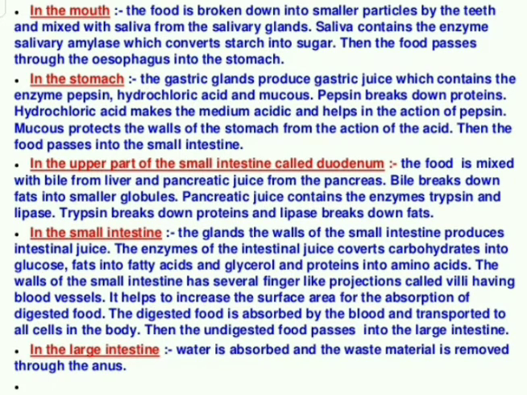The gastric glands produce gastric juice, which contains enzymes. What are the substances present in the gastric juice produced by the gastric glands? The first is pepsin, the second is hydrochloric acid, and the third is mucus. You studied all this in your 7th standard. Pepsin, hydrochloric acid, and mucus are produced by the gastric glands in the form of gastric juice.